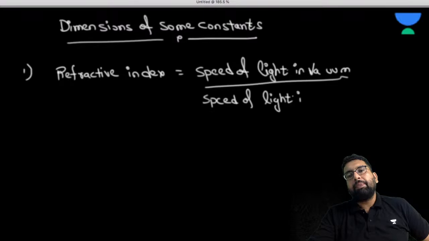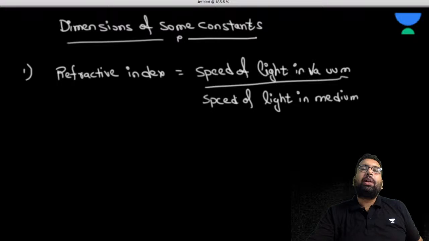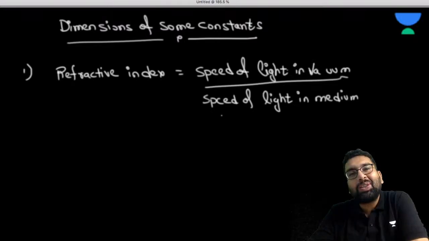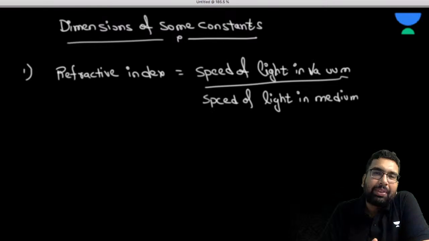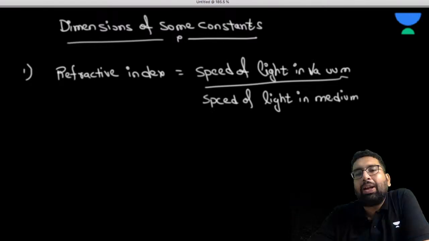Basically, in the numerator we have speed, and in the denominator we have speed. So speed and speed, the units are going to cancel out. So this is going to be unitless. That means it is going to be dimensionless, isn't it? Dimensionless.